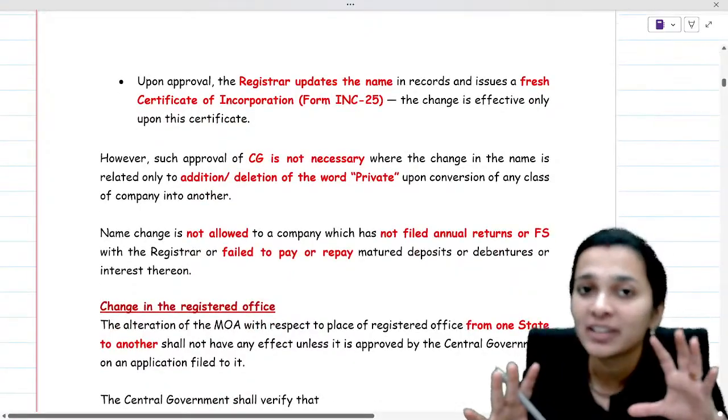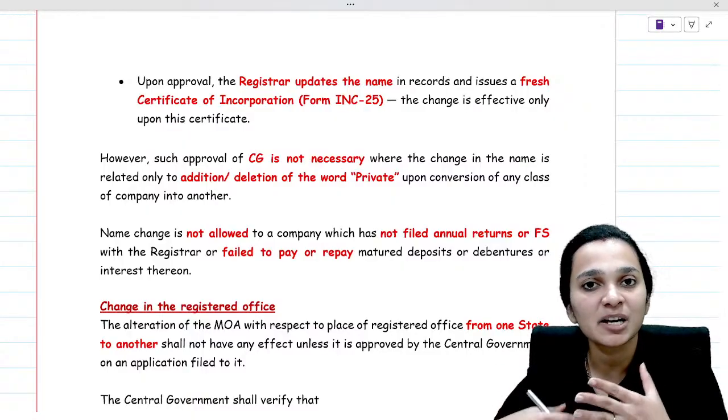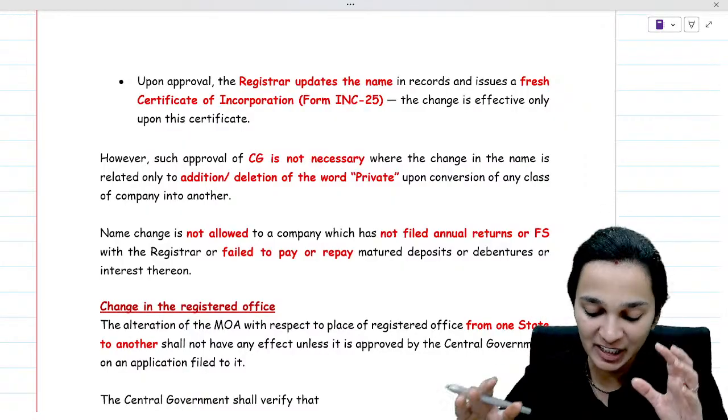I hope all of you are understanding whatever we are doing right now. We are just quickly summarizing whatever you already know.